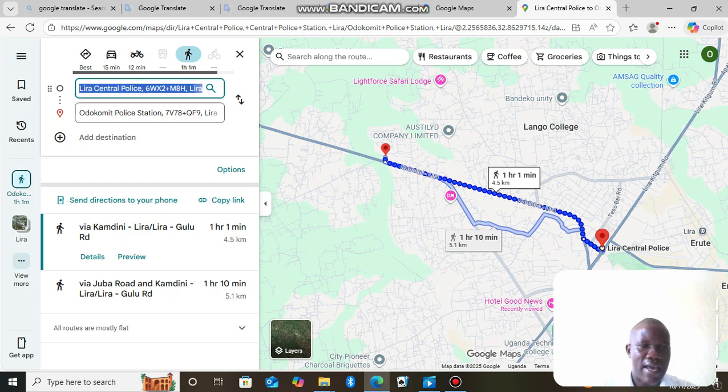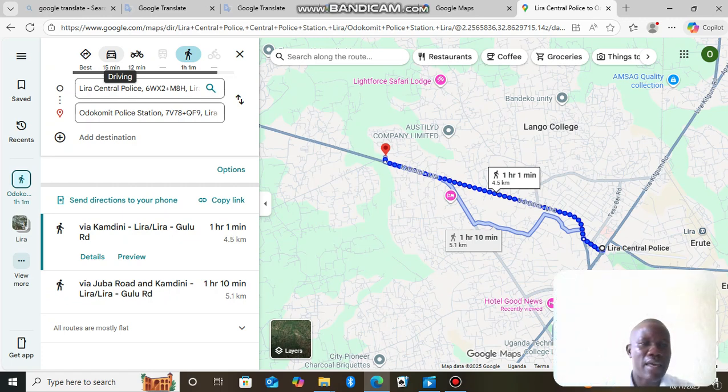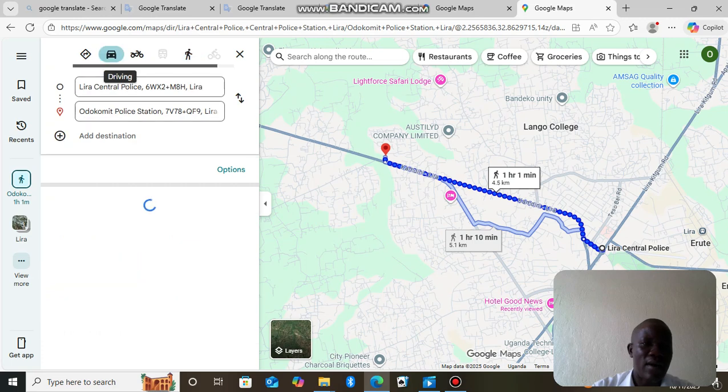Now, as you can see here, members, it is important that I also show how I'm moving, the means of transport that I'm using, whether I'm using a car, maybe I'm riding a bike, maybe I'm even on foot. So I need to show the one I'm using, and you come and click on the one you're using.